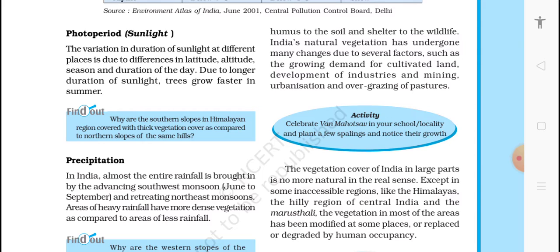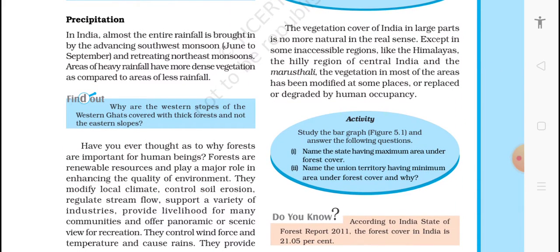Now we have photoperiod, sunlight. A variation in the duration of sunlight at different places is due to differences in latitude, altitude, season and duration of a day. Due to longer duration of sunlight, trees grow faster in summer. So you might have noticed that the flowering and the growth of trees speed up in the times of spring and summer. Now, next we have precipitation. In India, almost the entire rainfall is brought in by the advancing southwest monsoon, June to September, and the retreating northeast monsoon. Areas of heavy rainfall have more dense vegetation as compared to areas of less rainfall.